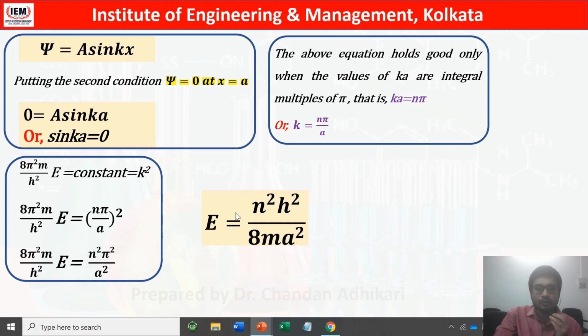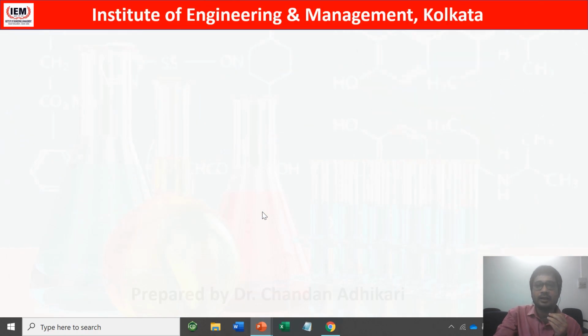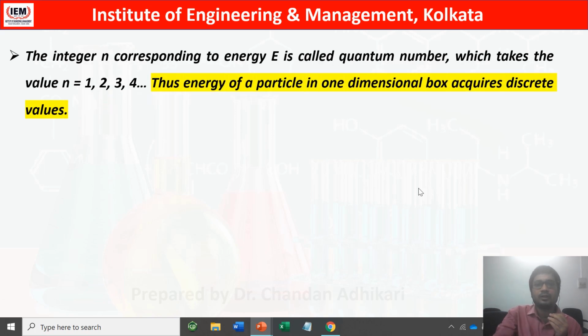This is the most important equation in quantum mechanics, and this is what actually explains the energy quantization. Now a equals the length of the box, m equals the mass of the particle, h is Planck's constant, n is an integer. What will be the value of n? The value of n can be any number excluding 0, because if it is 0 then E equals 0, which means it will not be valid. So this integer n is also known as the quantum number, which we will discuss later on. It can take values 1, 2, 3, 4, and this gives the energy of a particle in a one dimensional box.